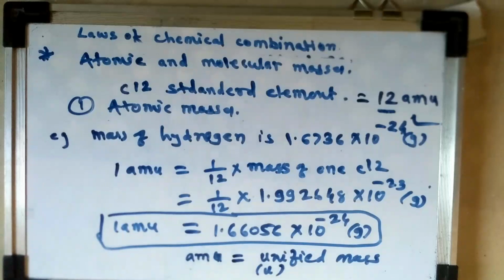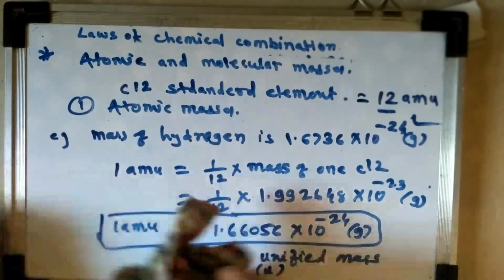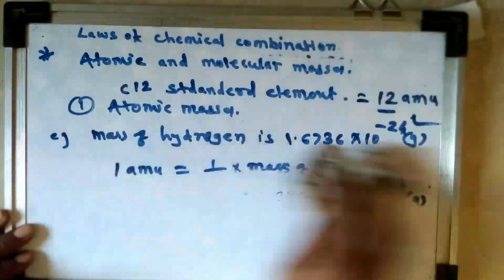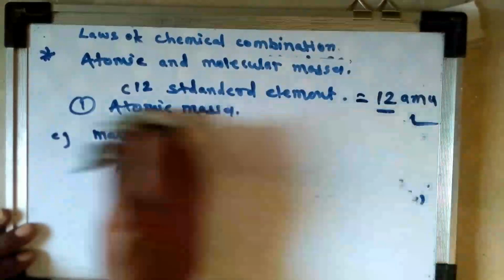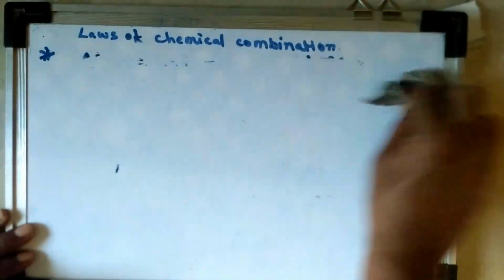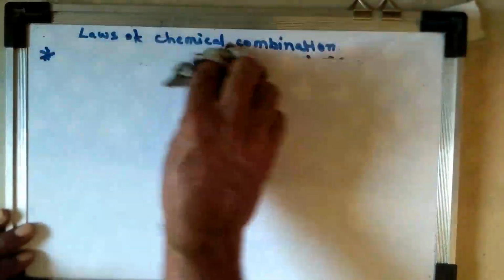Okay. Then average atomic mass. We know that average atomic mass is calculated. Average is the word. That word is from, we know, the isotopic masses. First we know that the different elements have their isotopes. Isotope means the atoms of the same element having same atomic number but different mass numbers. That is called isotopes. Then next point is average atomic mass.